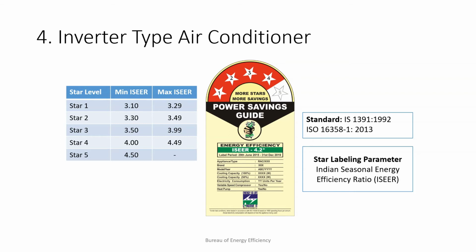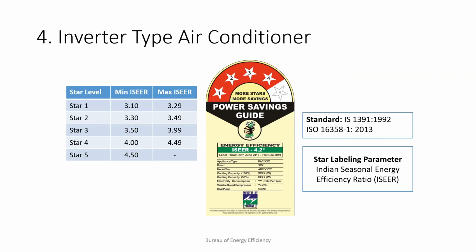So suppose you are setting the air conditioner to 24 degrees Celsius. As soon as the temperature starts dropping and reaches 24 degrees Celsius, the speed of the compressor reduces. It doesn't cut off the compressor, the speed of the compressor reduces. Again, if the temperature increases above 24, the speed of the compressor will increase.